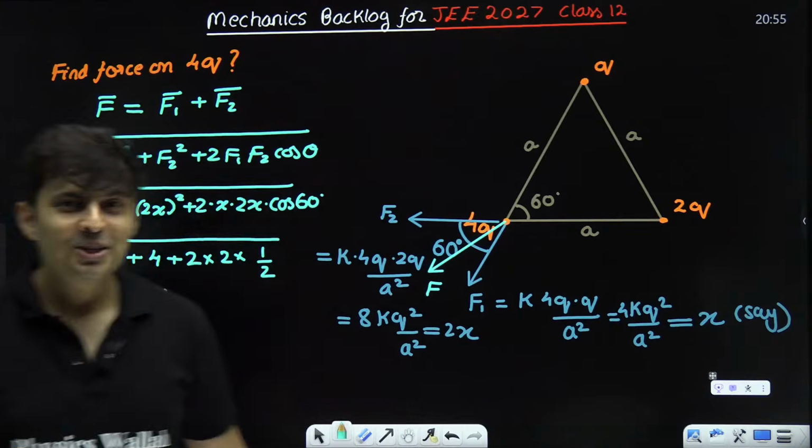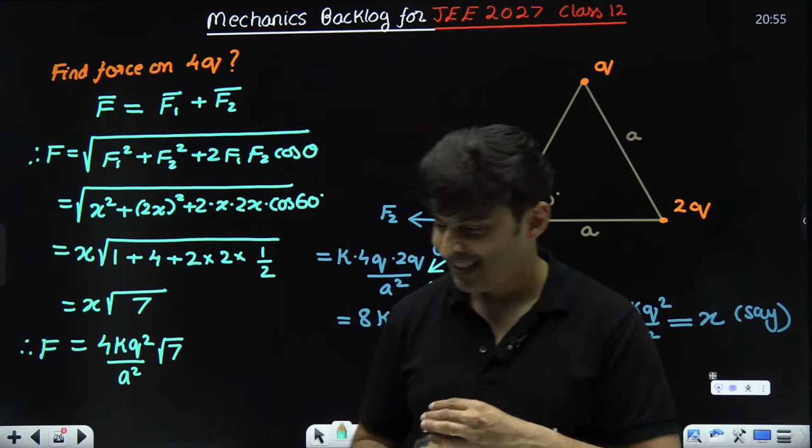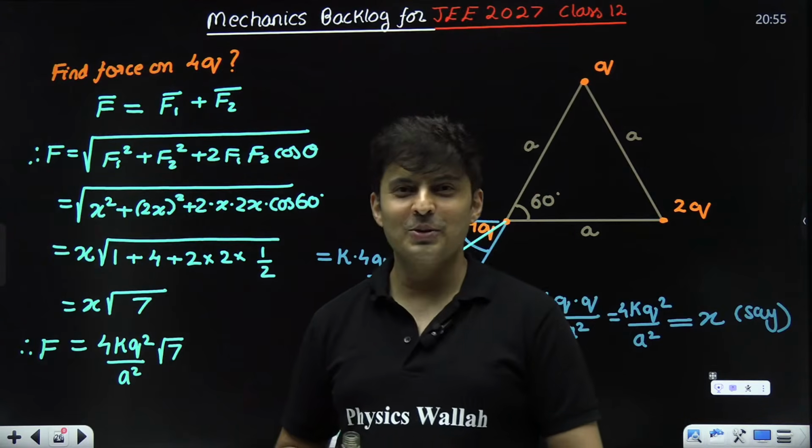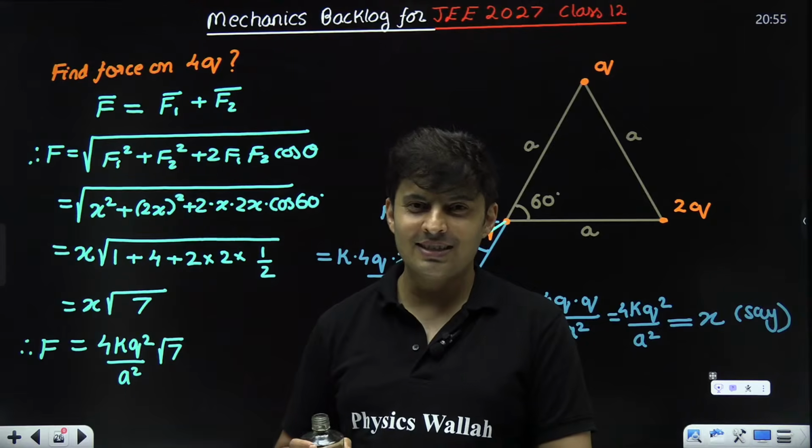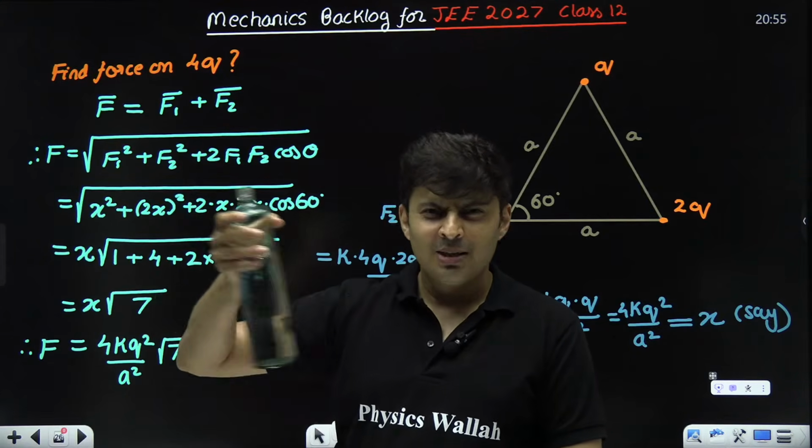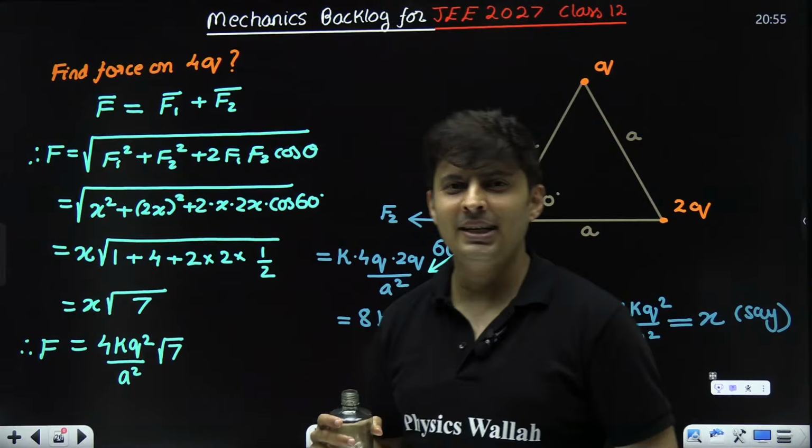Break already. Already giving up on stamina. So you're in 12th now. Get used to big marathon. 6 hours, 4 hours, 3 hours. Before 3 hours, if you are asking for a break, then you are in 10th standard.